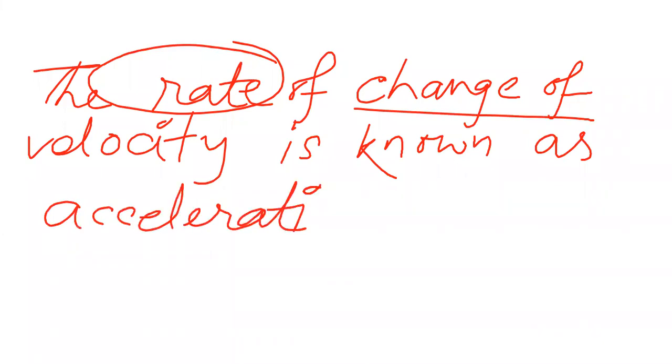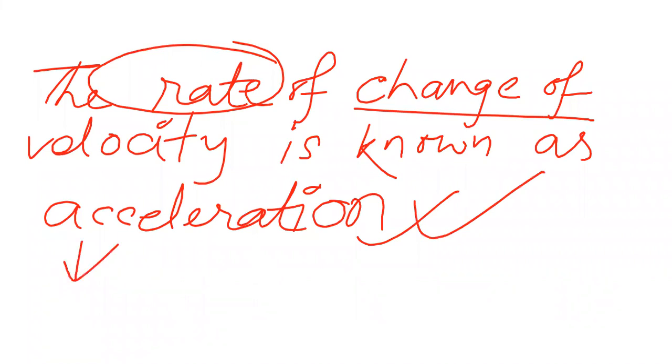Acceleration is always positive. Now I will explain why. There is one more thing, retardation, that is negative. That is also change of velocity in time, but I will explain the difference between acceleration and retardation. Now look, you have written up to this? After that you will write. I am rubbing the board as there is no space.